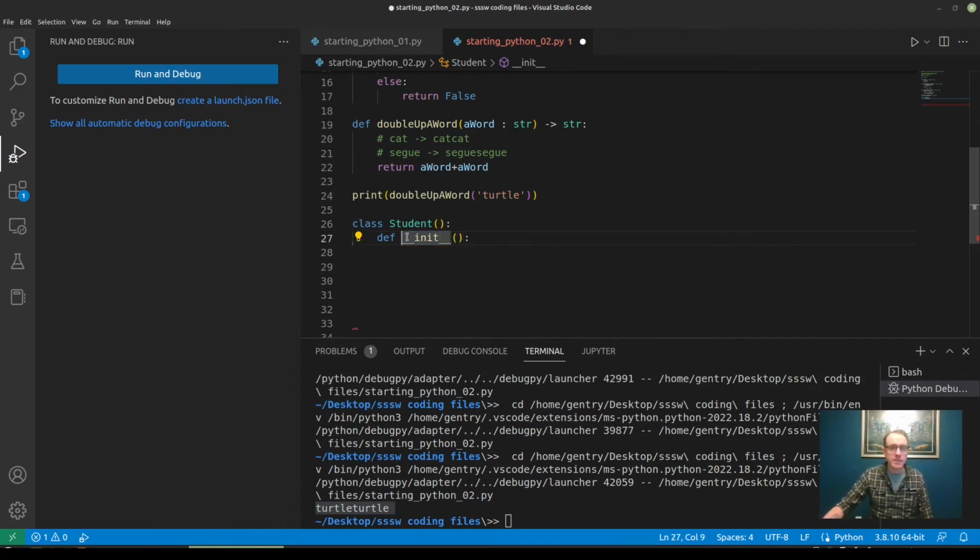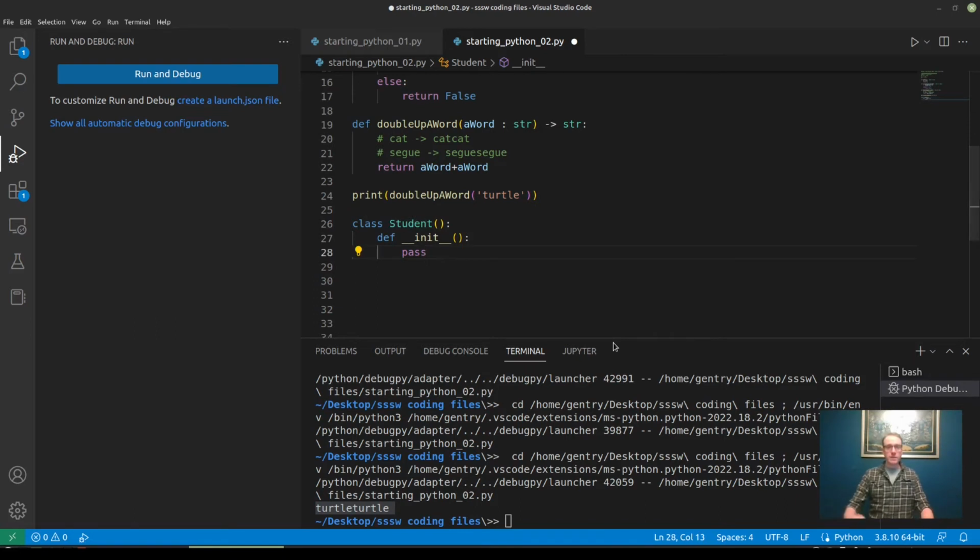This is something the Python language does to mark reserved words. We're going to see another one of these later in this video. So init is a special word. Init is going to be a special function that runs whenever we create a variable with this data type.